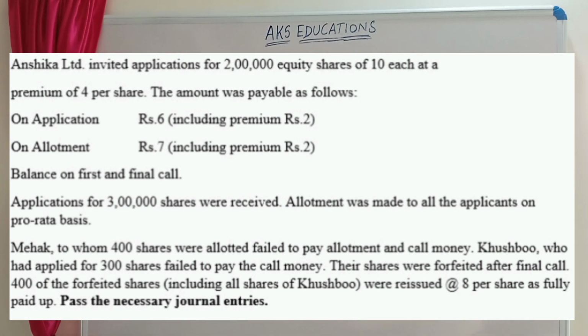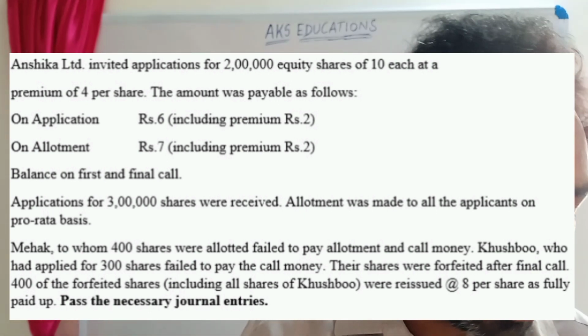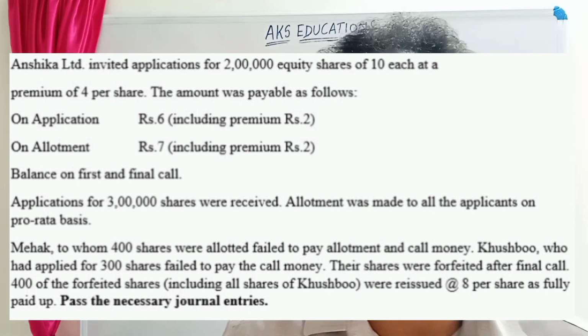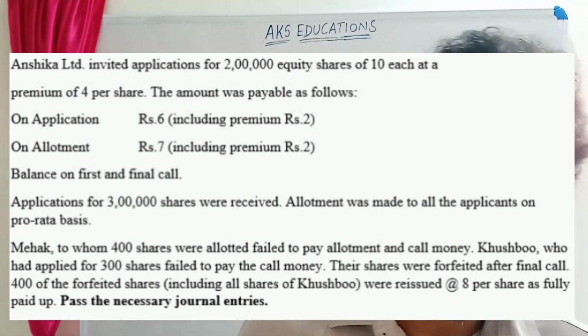So we are just going to see this content only. You can see that their shares were forfeited after final call. 400 of the forfeited shares, including all shares of Khushbu. So all the shares of Khushbu we are utilizing for reissue. And what about Mehak shares? So that is the peculiar content that we are going to see in this video. Alright, so please watch the video carefully.